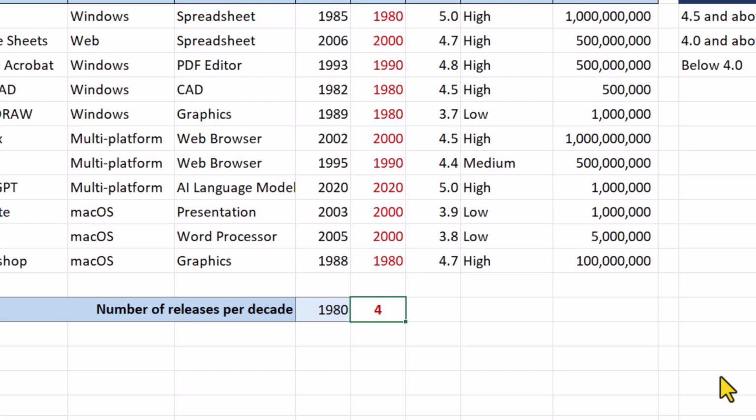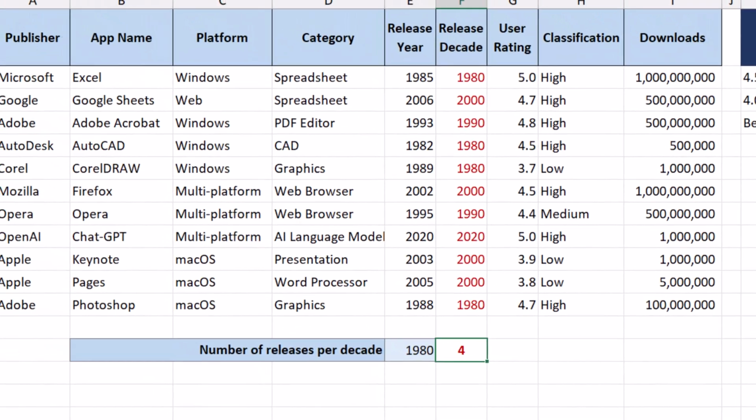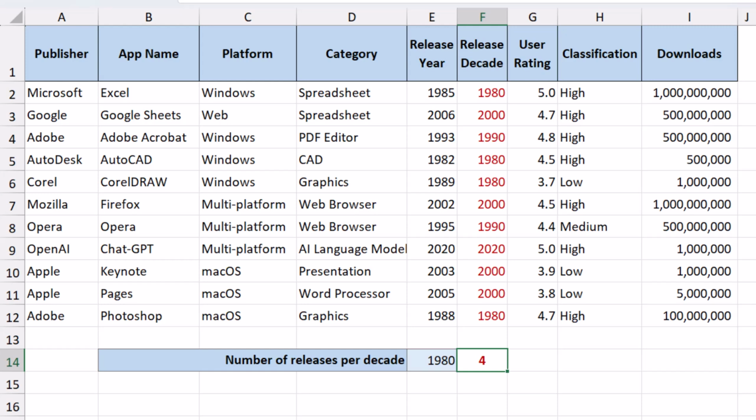And the COUNTIF function is simply looking inside the range and counting how many of them are equal to the criteria. And if the criteria changes, the result of the formula will change accordingly.